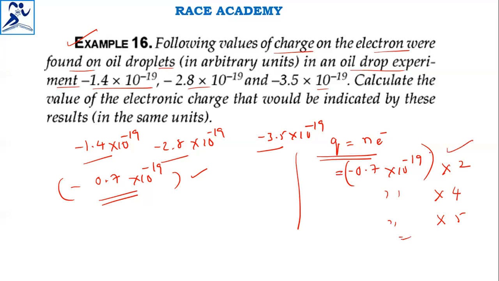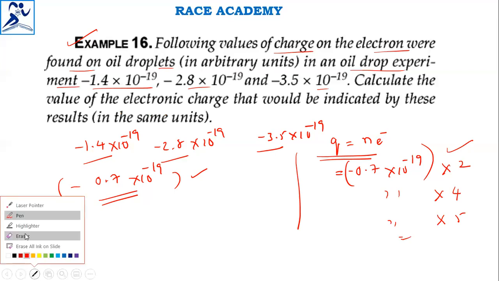So here the charge comes like this. Usually we won't use these things.